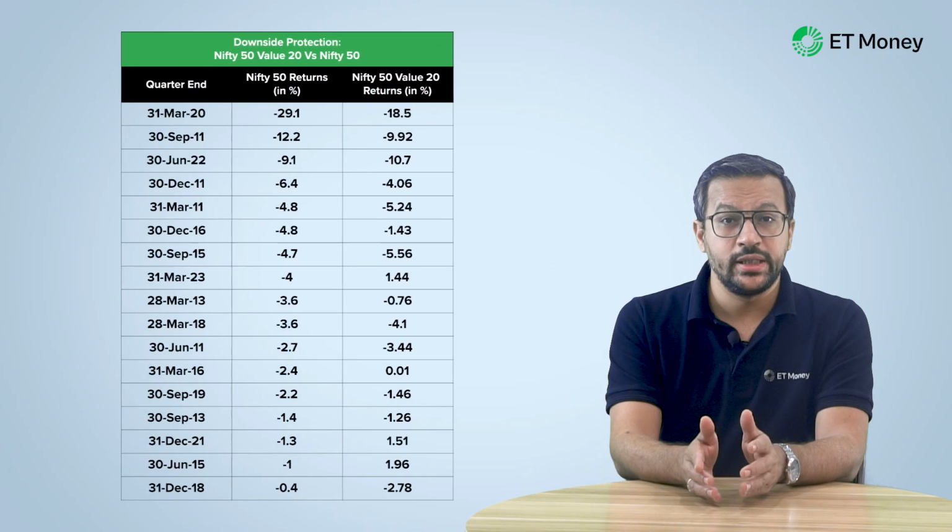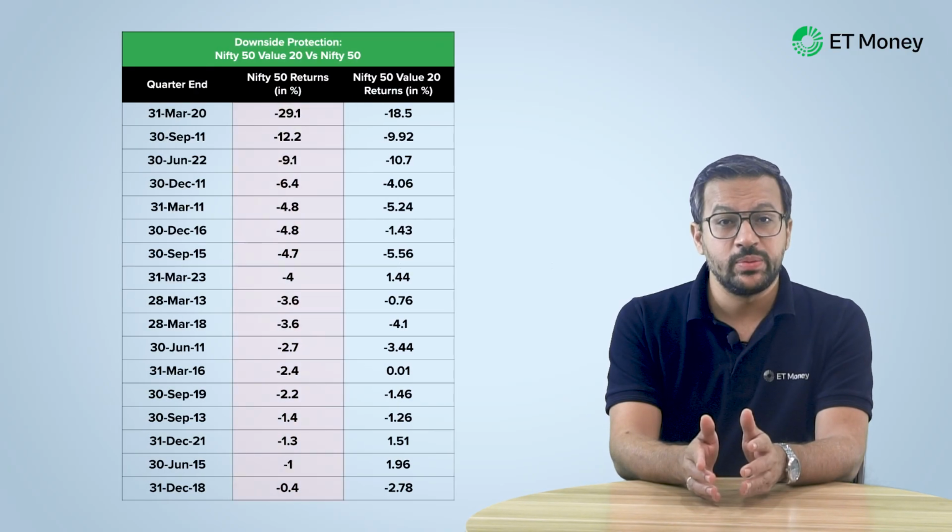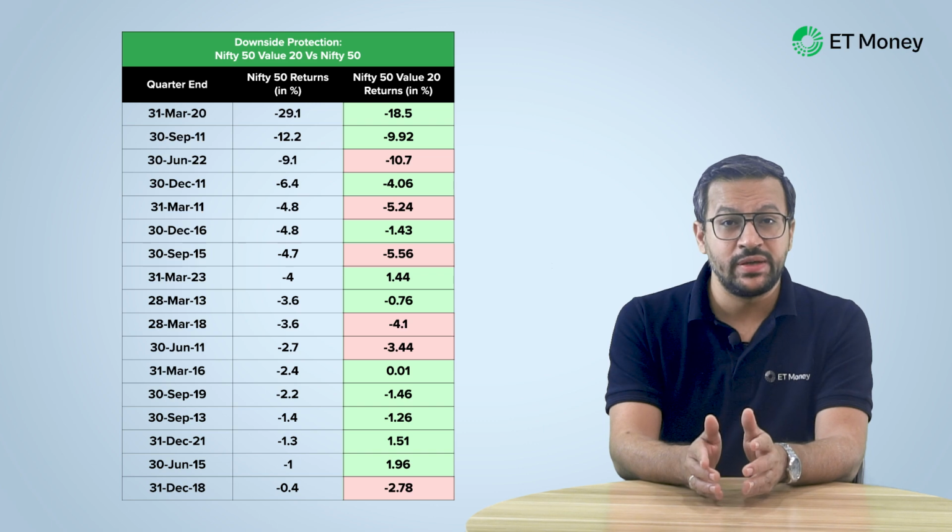Since the quarter ended in June 2009, there have been 17 quarters in which Nifty 50 generated negative returns. If we map the performance of Nifty 50 Value 20 during those quarters, it did better in 11 out of 17 periods. Interestingly, in the periods it underperformed, the downside was not significantly greater than the benchmark. So from the downside perspective, Nifty 50 Value 20 has done well compared to its benchmark.